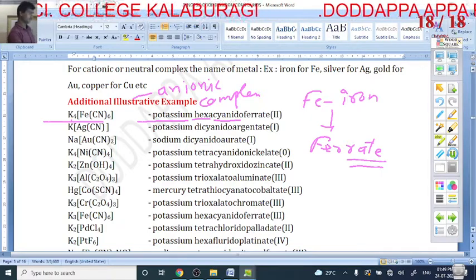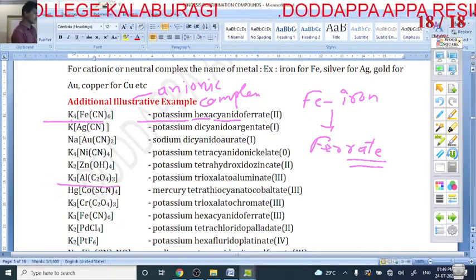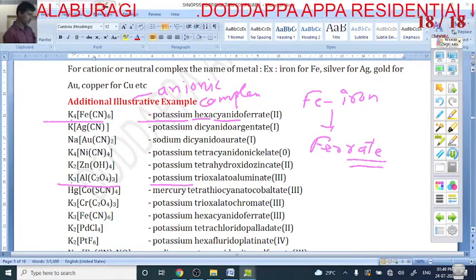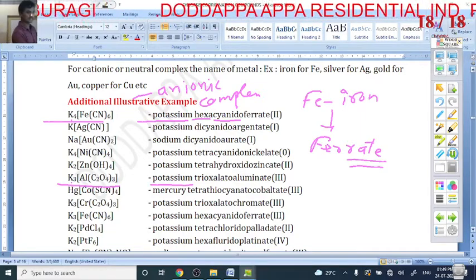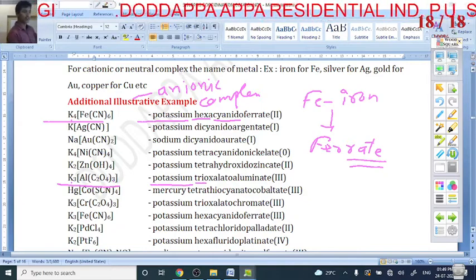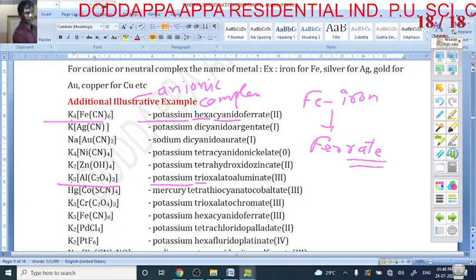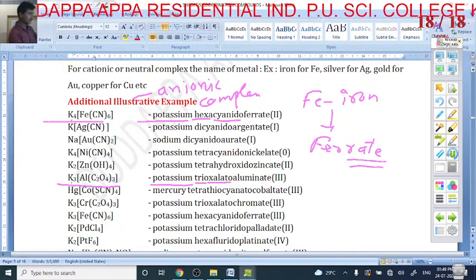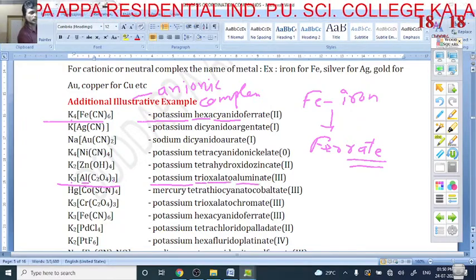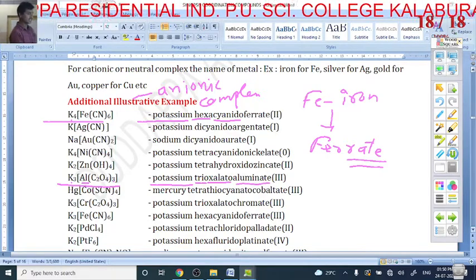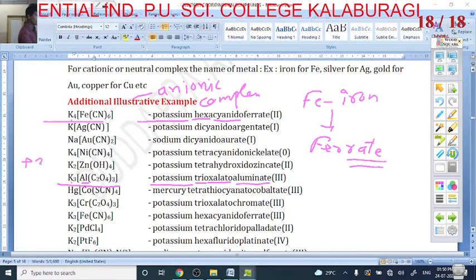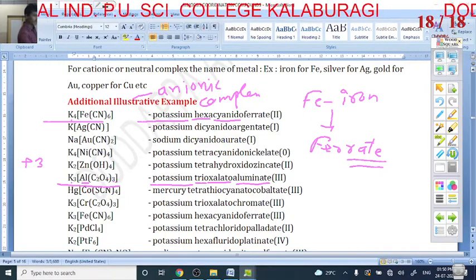One more example. Here the positive part is potassium. How many ligands are there? 3 ligands, tri. What is the name of the ligand? Oxalate. Which is the central metal atom? Aluminum, so it is not aluminum, it is aluminate. What is the oxidation state? How many potassiums are there? 3 potassium, so it is plus 3.